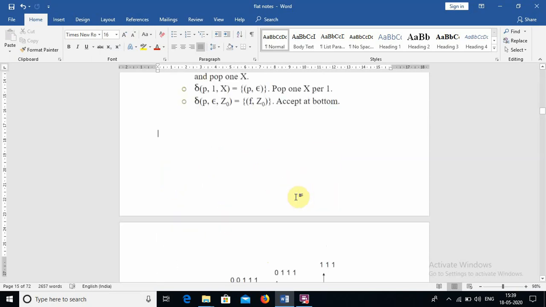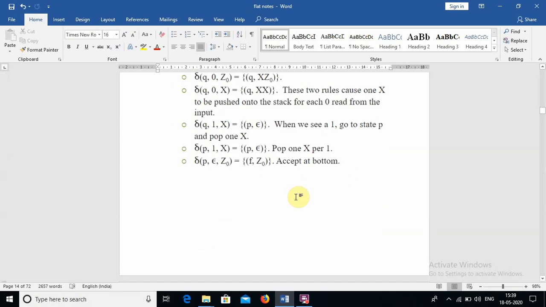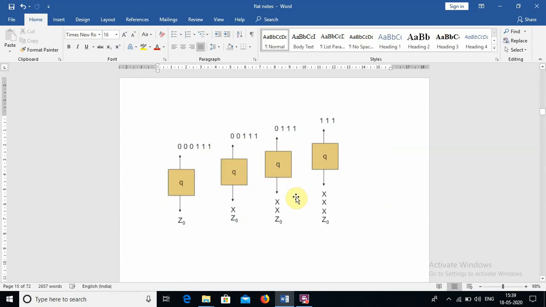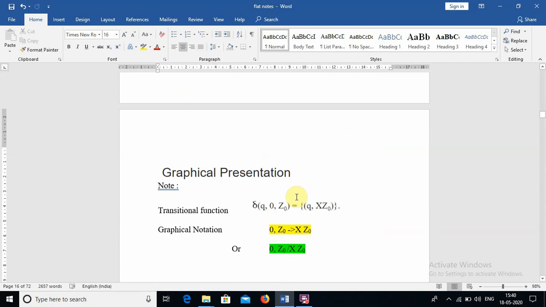Okay, the same example, 0 power n, 1 power n. We take the stack symbol x z0 as our initial symbol and the transition functions we defined. This is the visual representation of transition functions, and now we will see the graphical notation. Q is a state, 0 is the input, z0 is the stack variable which should be popped, q is the state that is transformed to, and x z0 should be pushed into the stack.